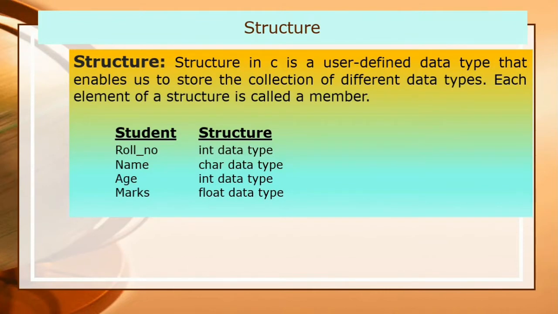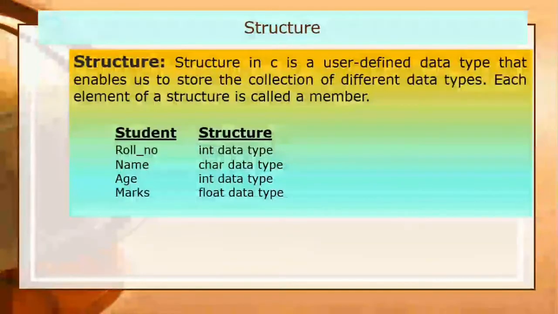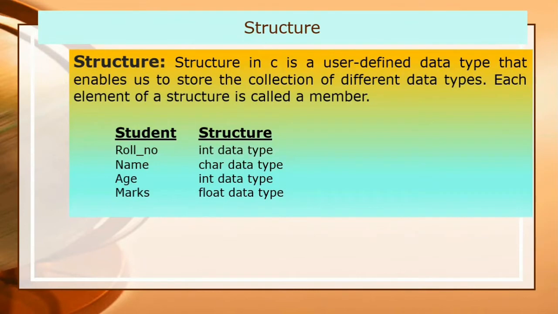Then it is not possible to store them in an array. So there is a need for another data type, that is called a structure. With the help of a structure you can store all kinds of information about a particular student under a single name.